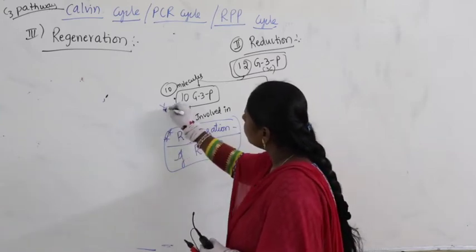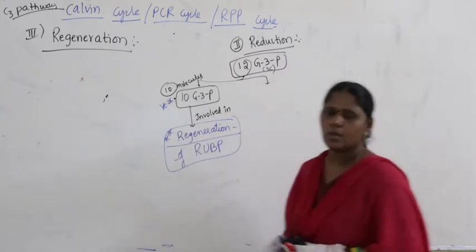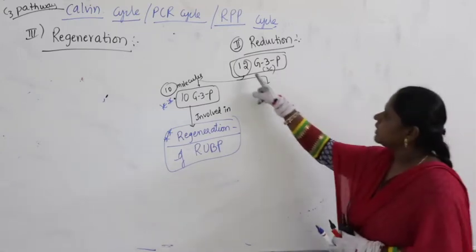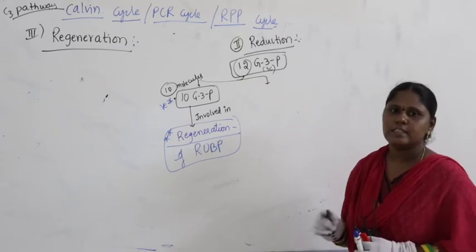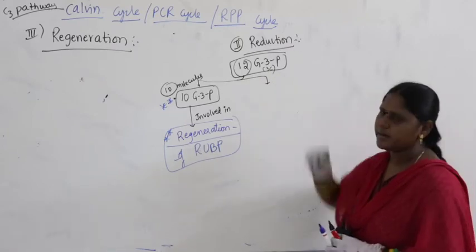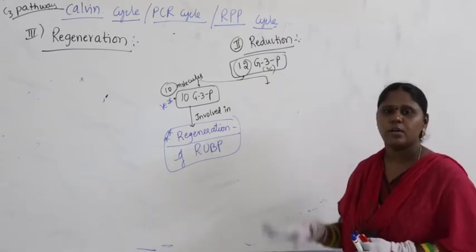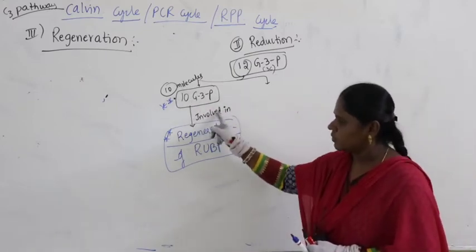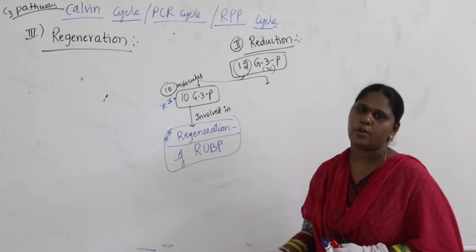Very important. Look carefully here. If you look at all together, how many G3Ps are produced? 12 G3Ps are produced by the end of reduction. Out of the 12 molecules of G3P, 10 molecules of G3P are involved in regeneration of RUBP.